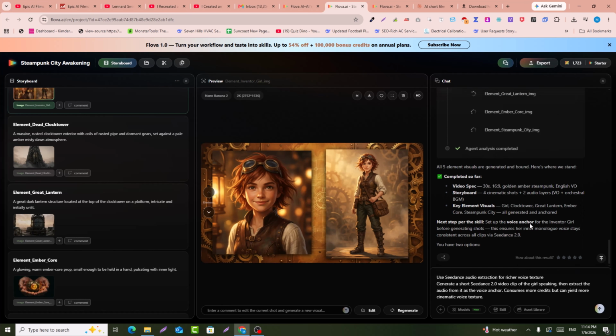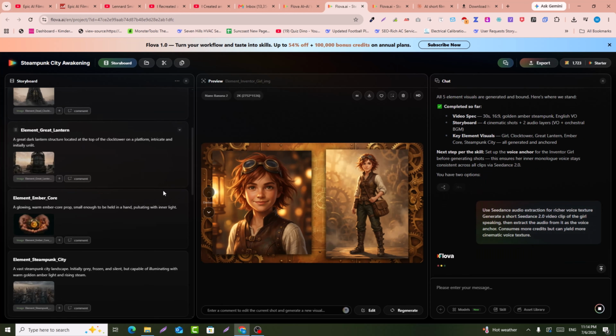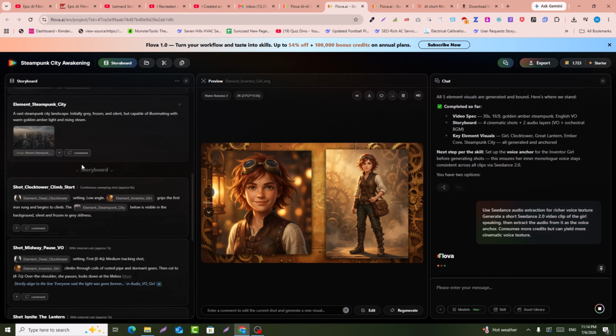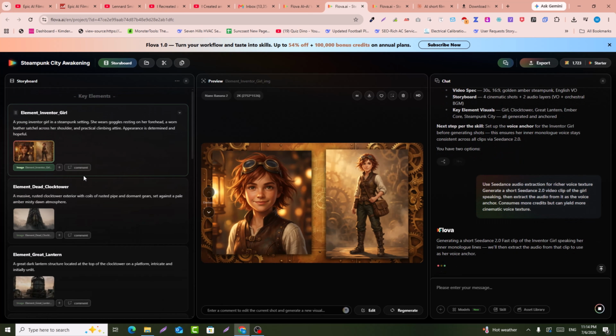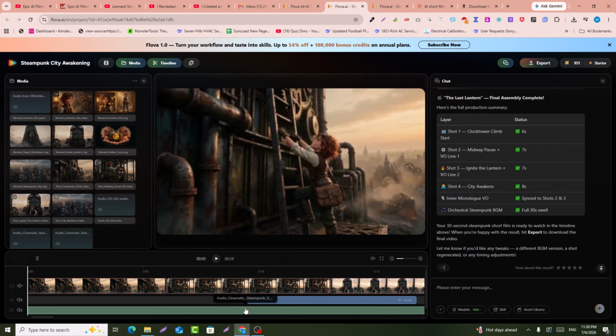So I just select this one, and now you can see here in the left sidebar, it has generated the scenes. You can see the images of the characters and it described the character very well. You can also change the character if you want to. Now you can see it has amazingly done. You can see this is the audio separately done. This is the scene, and scene by scene this is amazingly done.